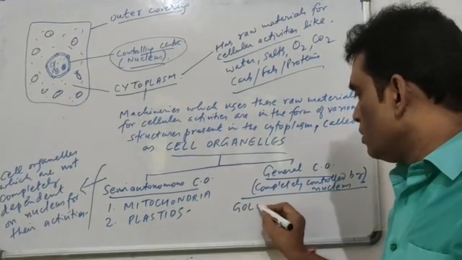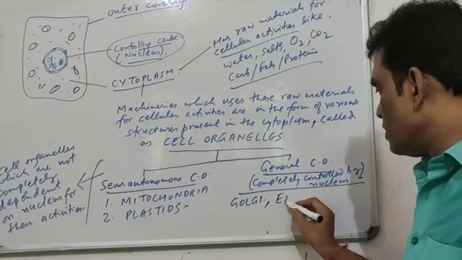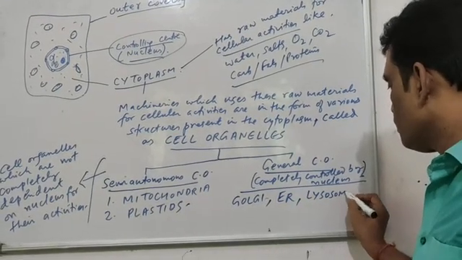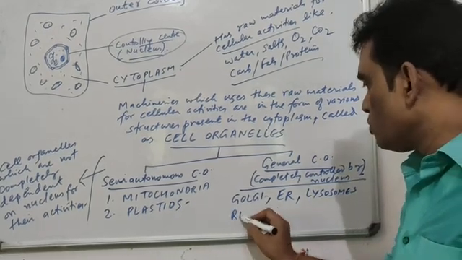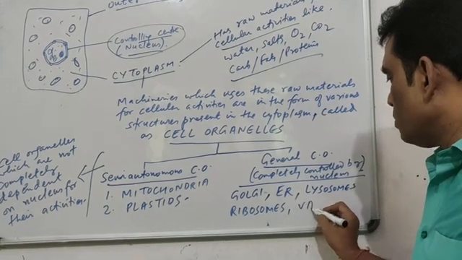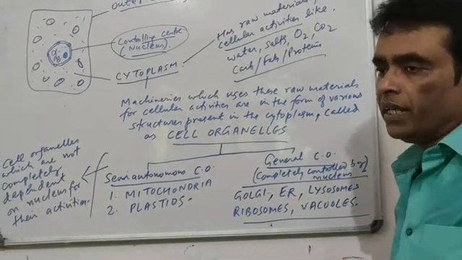We call them Golgi bodies, the endoplasmic reticulum, the lysosomes, the ribosomes, vacuoles. A lot of other cell organelles are there.